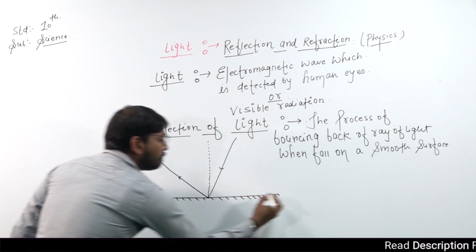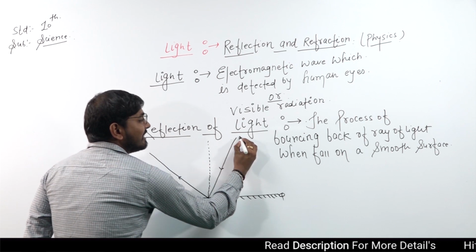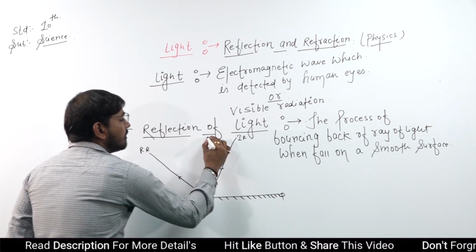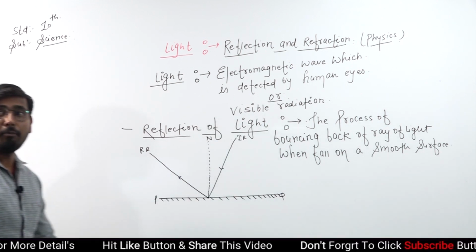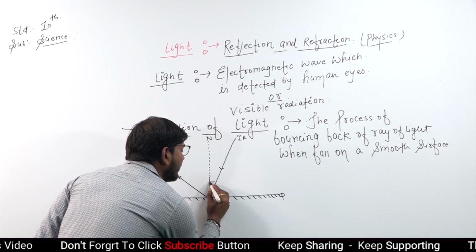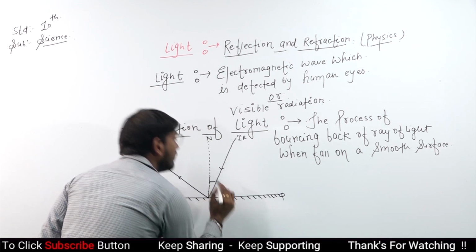Now we will indicate PQ, that is known as the incidence ray, reflected ray and normal. One point is very important: the angle of the normal is always 90 degrees. Always 90 degrees.